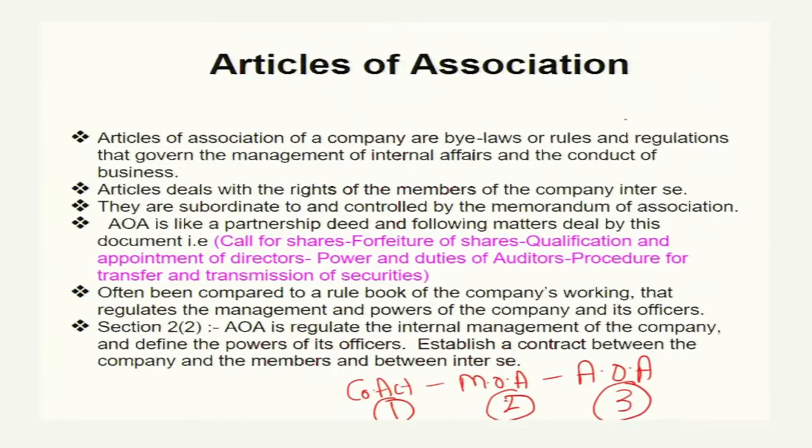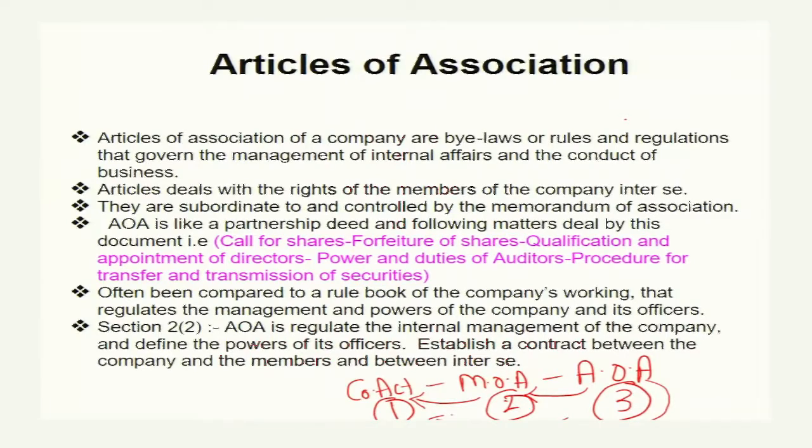So the article of association needs to maintain a harmonized relation or consistency with the memorandum of association, and the memorandum of association is also bound to maintain consistency and a harmonized relation with the Company Act. So the article of association is automatically bound to maintain consistency with both documents.